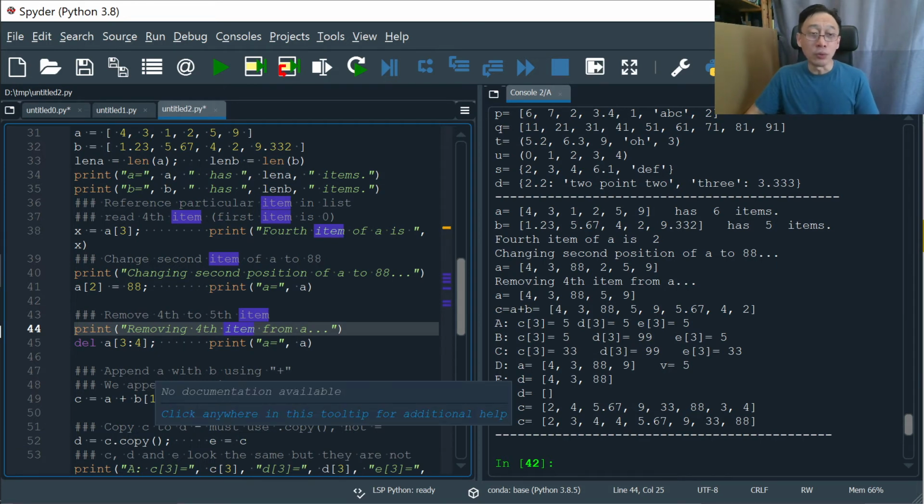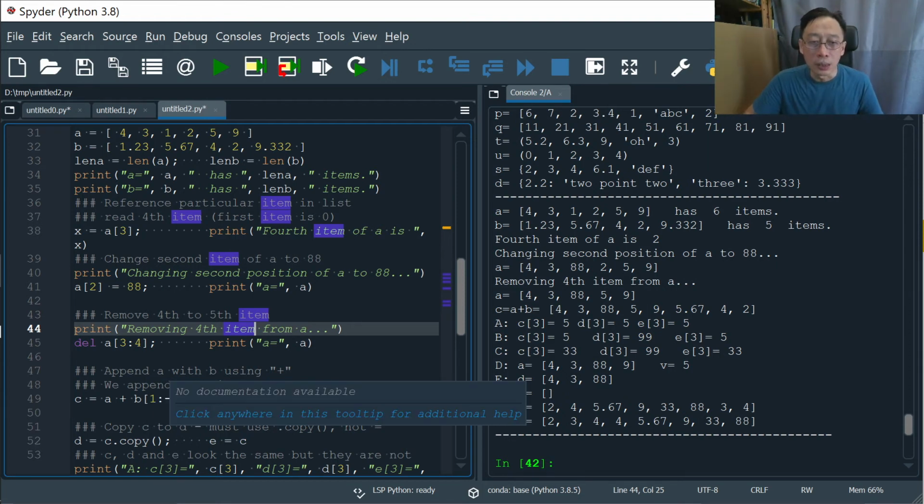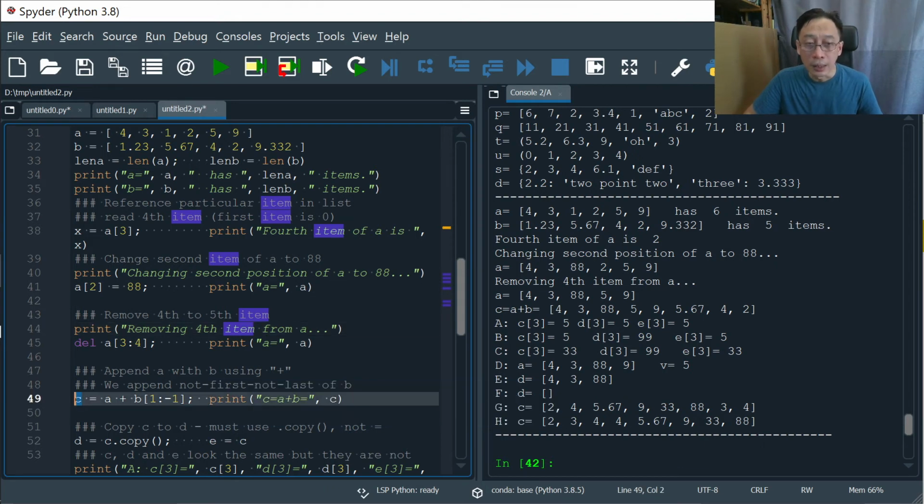So we now want to concatenate or expand the sequence of A. Now, because the ordering is significant, is important in a list setting, A plus B is not the same as B plus A, because it will be reordered differently. So what we want is to create a new list, C, right? And that starts with A, and that is appended with B. So fortunately, we just do a plus.